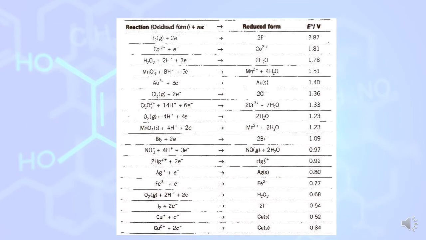If I compare the first two elements, fluorine and cobalt, which one will undergo oxidation and which one will undergo reduction? We can say the one with the higher positive value undergoes reduction, and the one with the lower positive value undergoes oxidation. On this basis we also decide which element in an electrochemical cell we will place at the cathode or anode. The element which undergoes reduction, fluorine, must be at the cathode, and cobalt, which undergoes oxidation, must be at the anode.